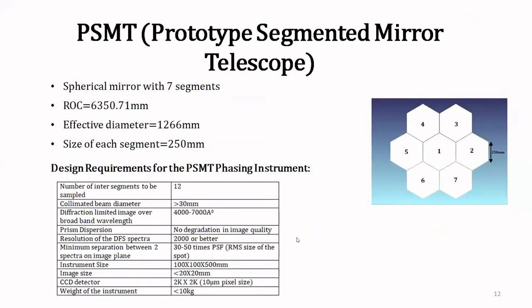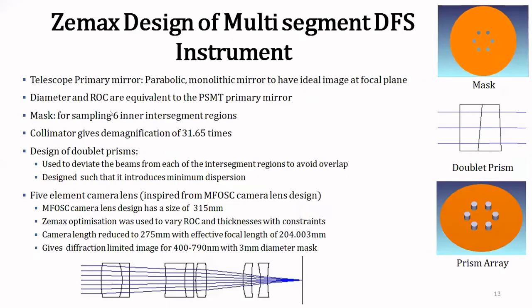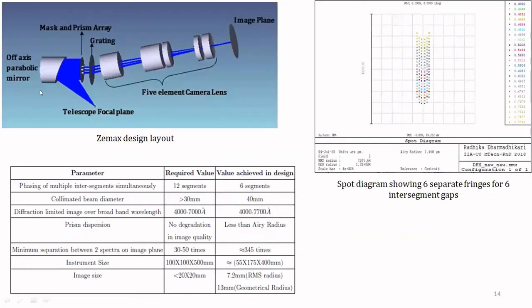For the simulation, we considered the PSMT primary mirror, which is a 7-segment mirror having 1.3 meter diameter and 250 mm segment size. So this is the final layout of the instrument that we designed. This is the telescope focal plane. Then we have an off-axis parabolic mirror, which is used as a collimator so that the chromatic aberrations can be reduced. Then we have the mask prism assembly. Prisms are basically used to deviate the light from different intersegment regions so that they can be separated on the detector plane. Then we have the grating, and then the 5-element camera lens. And finally, on the detector plane, we obtain the fringes.